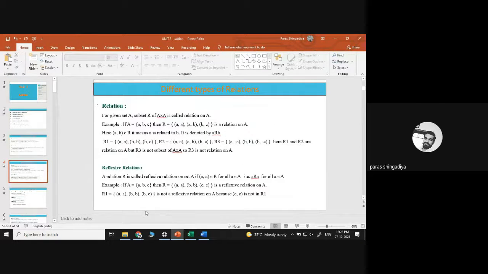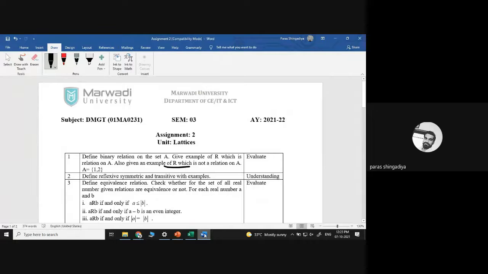You have to mention the definition, and then consider A equal to {1, 2}. Find one subset which is a relation on A, and find one subset which is not a relation on A. So write the definition first, create A cross A, and then consider such R which is a subset of A cross A, and such R which is not a subset of A cross A, so it will not be a relation. That will be the solution of question number 1, which is already given in the PPT.